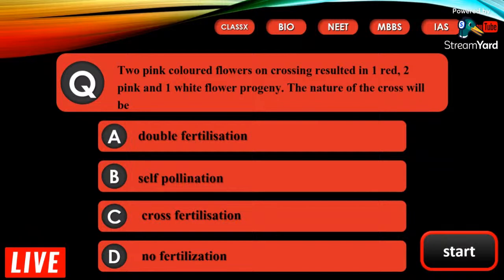What do you think is the correct answer here? Two pink color flowers on crossing resulted in one red, two pink, and one white flower progeny. The nature of cross will be A. Double fertilization, B. Self pollination, C. Cross pollination, D. No fertilization. It is cross fertilization.